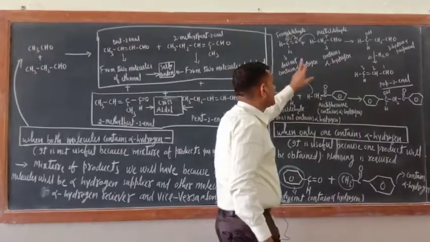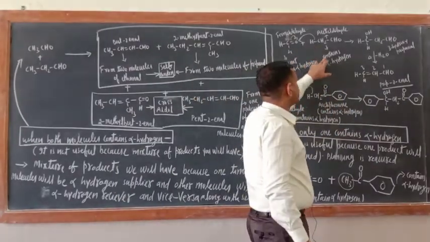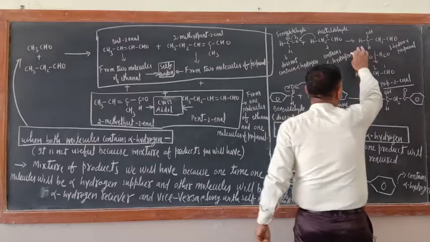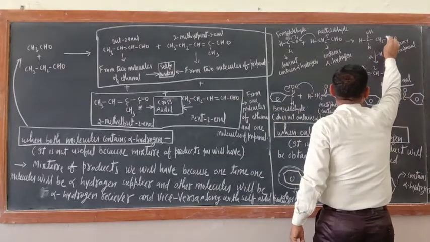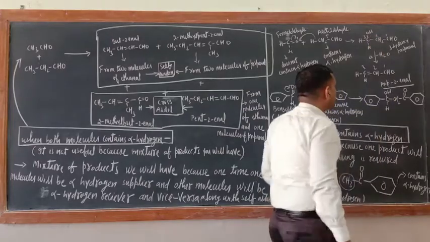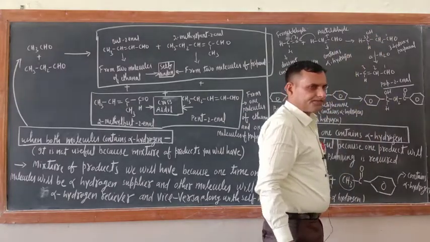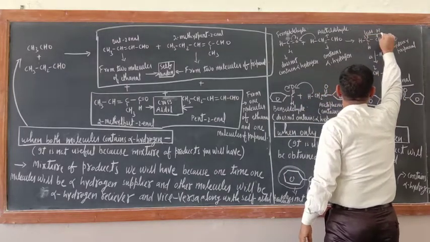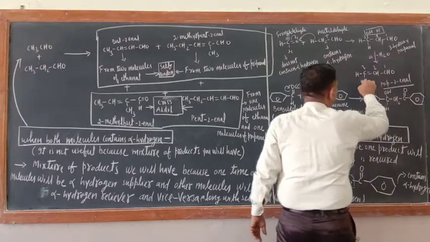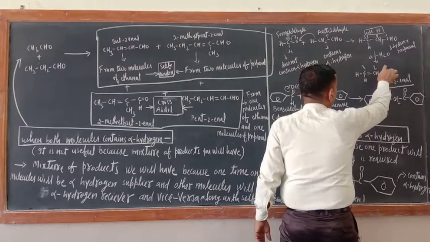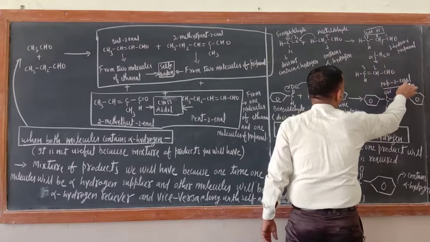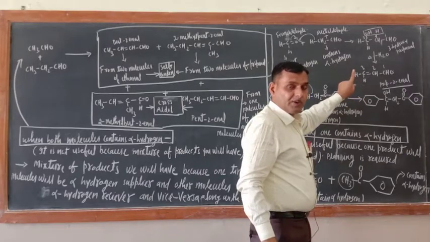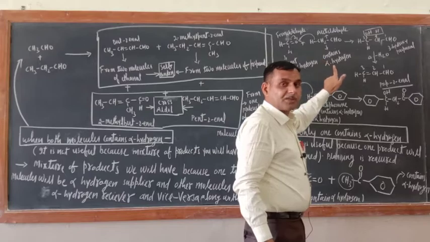Now the process is the same. Since this contains alpha hydrogen, shift one hydrogen towards the carbonyl oxygen. Which product will you have? You will have 3-hydroxypropanal, 1 2 3. Now heat this one, so the H of this one and this OH will come out as a water molecule. Now a double bond will be generated. What is the name of this one? 1 2 3, prop-2-enal. You have got this product, only one product, when one molecule contains alpha hydrogen and the other does not.